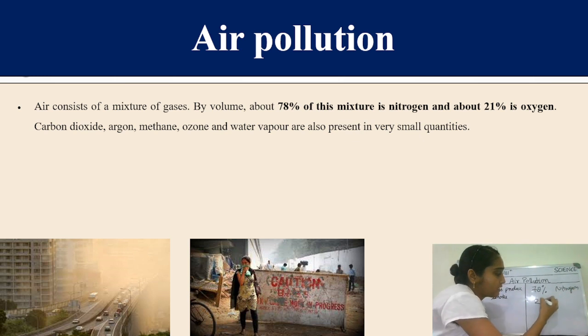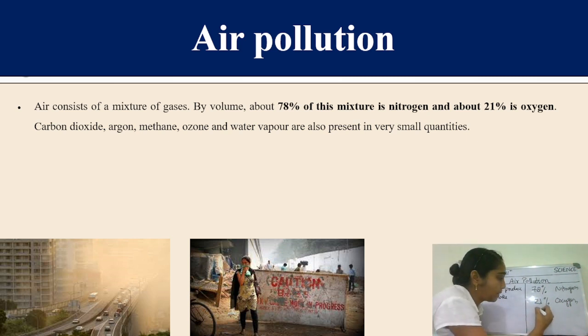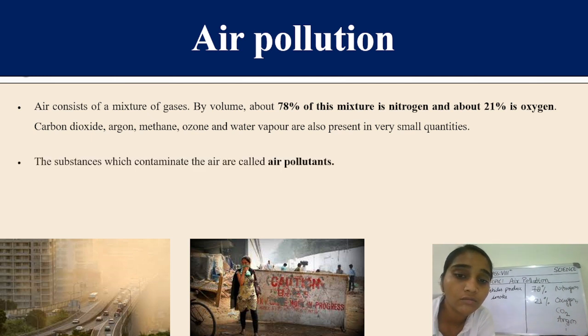And 21% is oxygen. Other gases are carbon dioxide, argon and many more, which are present in very small quantities in the air. So what is happening, students? Some substances which are polluting the air, we call them air pollutants. Those are the substances which are contaminating our air.